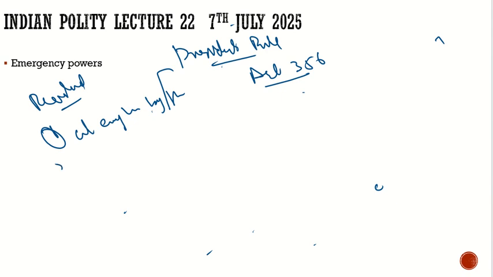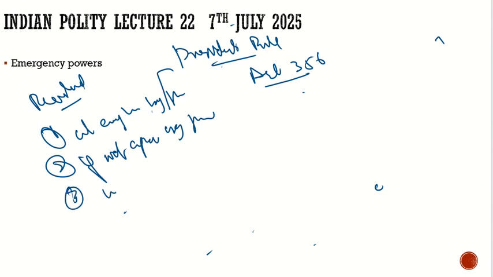Second, if not approved by Parliament. Third, in case of judicial review. And these are the ways it can be revoked.